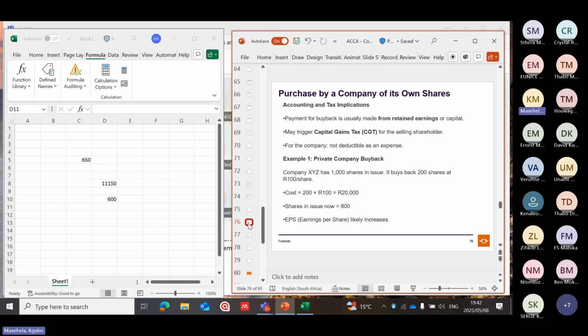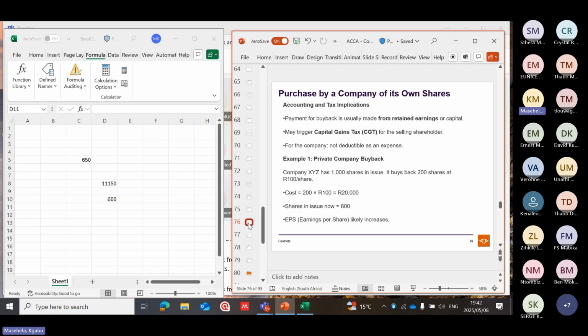Purchase by a company of its own shares, continued. Payment from a buyback is usually made from retained earnings or capital. It may trigger capital gains tax for the selling shareholder.